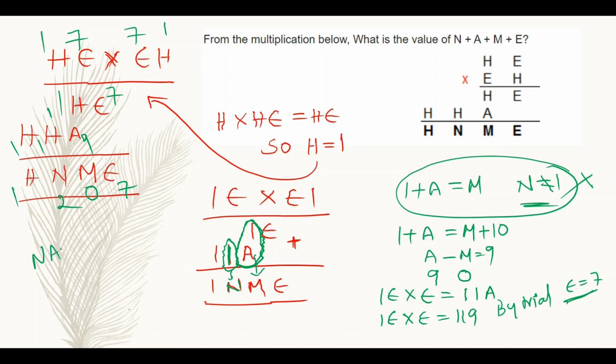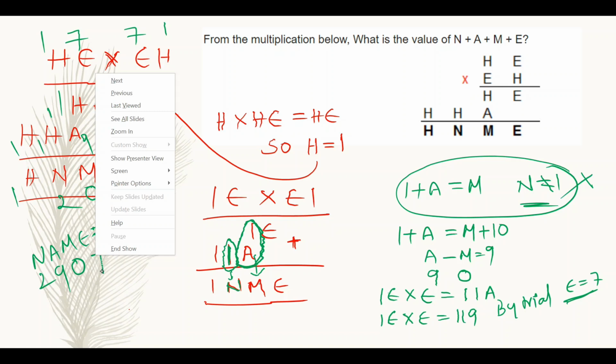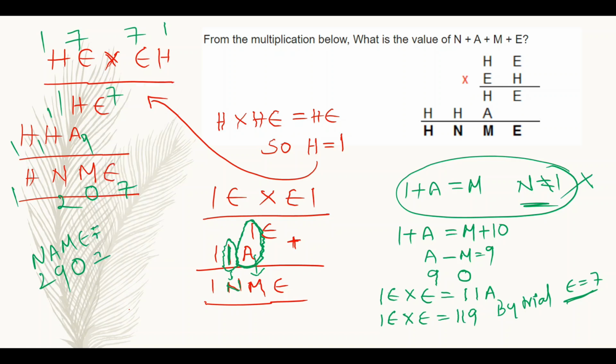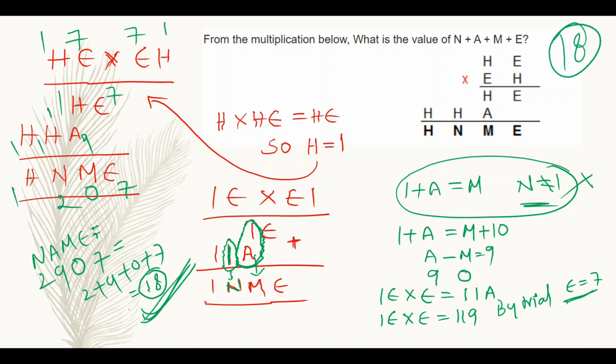So what is NAME? N is 2, and in the place of A we are getting 9, in the place of M we are getting 0, and in the place of E we are getting 7. So by adding all these, 2 plus 9 plus 0 plus 7, I am getting 18. So the answer is 18. This is the way of calculation.